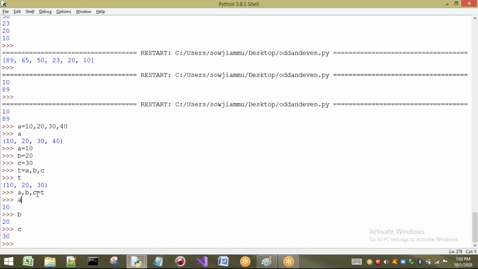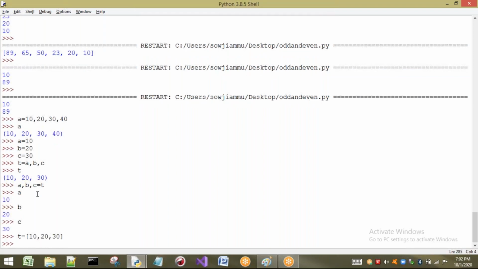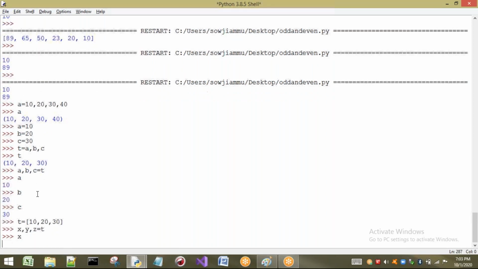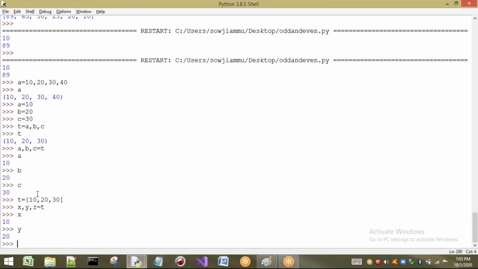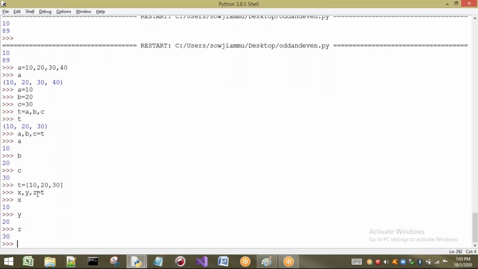The same concept is applicable for a list also. For a list of elements it is possible. Let us take one small example. For a set also it is possible. No problem, 10, 20, 30. Now I want to place them in x, y, z = t. Now what happens? If I print x, it gives 10, y is 20, z is 30. So this concept is applicable for a list also.